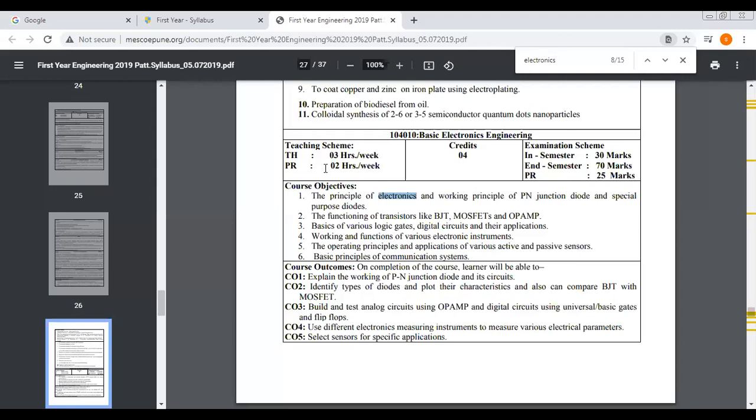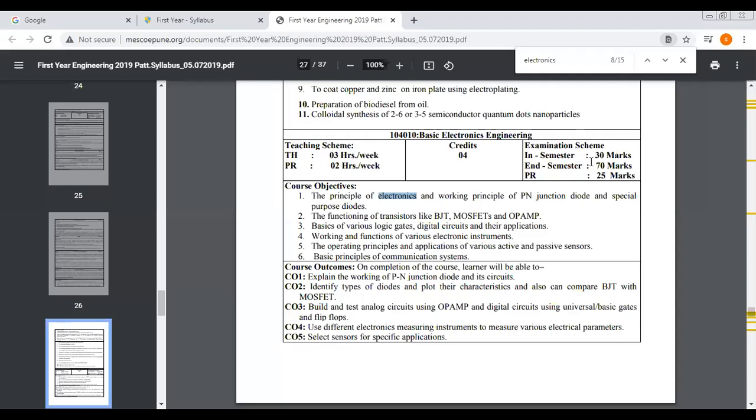This particular subject has a teaching scheme of a theory lecture of 3 hours per week, but we will take 4 hours, meaning 4 lectures in a week, to complete our syllabus. And this basic electronics engineering has a practical of 2 hours per week. Okay, so credit is for examination scheme.